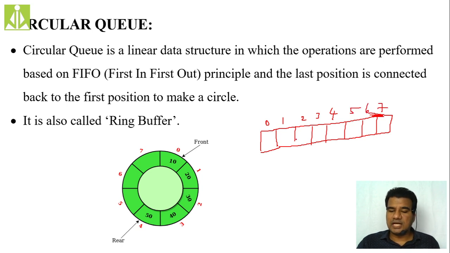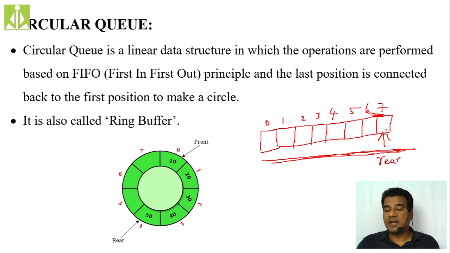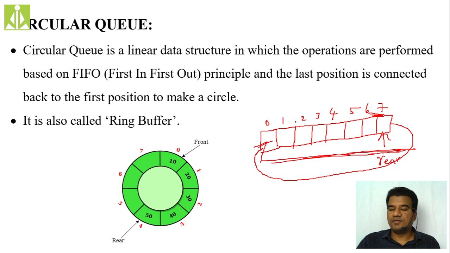If you see it in linear fashion, this data structure will come like this. But whenever the rear is reaching the maximum, that is capacity minus 1, immediately we are sending it back to the 0. In this fashion we are connecting this data structure. It is simple, like we are connecting the 7th location to the 0th location. That same thing we have done over here, connecting the 7th location to the 0th location. Here we are forming that connectivity.